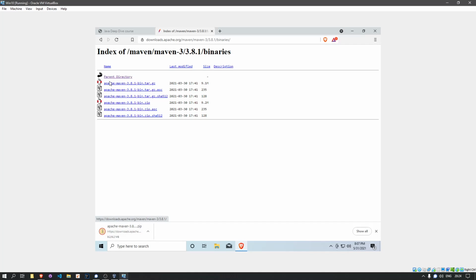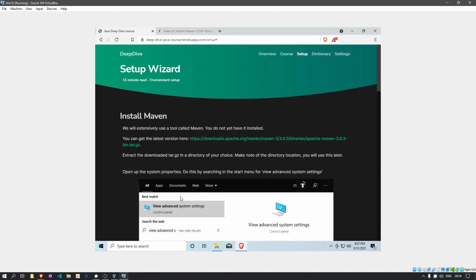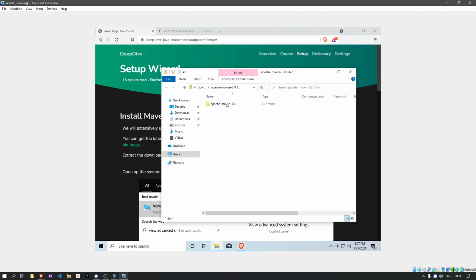So you can choose the tar.gz or the zip here. I'm downloading the zip right now. The other ones here are not really relevant to what you're doing. These are like the checksums and stuff like that, to make sure that you're not downloading something that's unexpected. So we're just going to open that up, and we'll see that there's a folder in there.